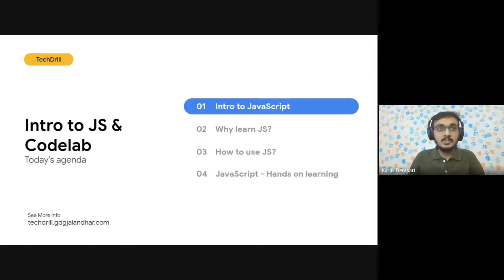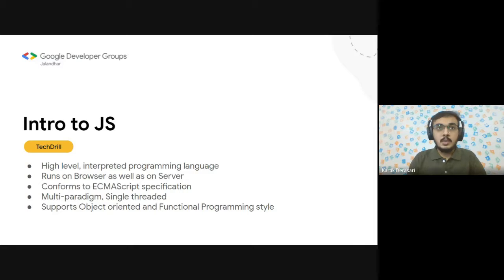So intro to JavaScript. JavaScript is basically a very lightweight, interpreted, high-level programming language. It doesn't get compiled; it is interpreted. So you do not have to compile JavaScript. It is also a high-level programming language, so you can write JavaScript if you know the basics of English.